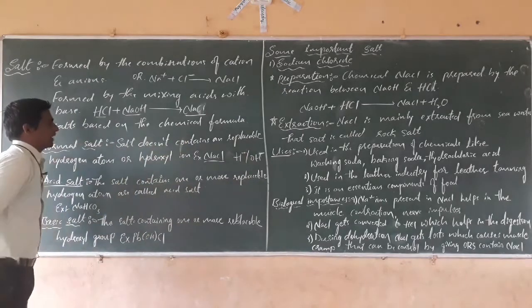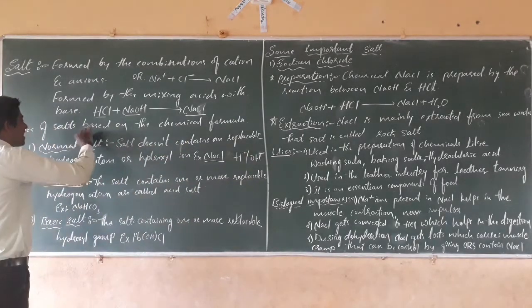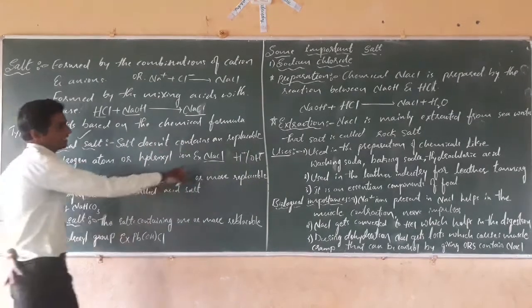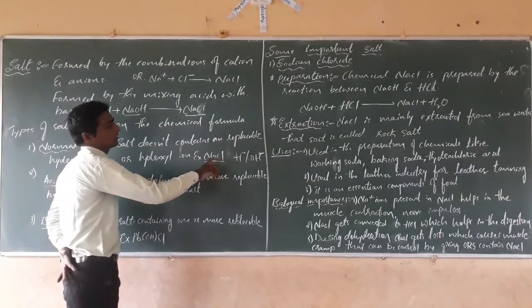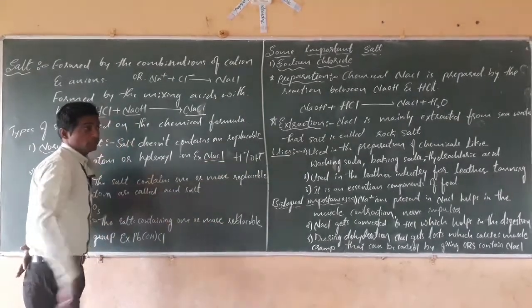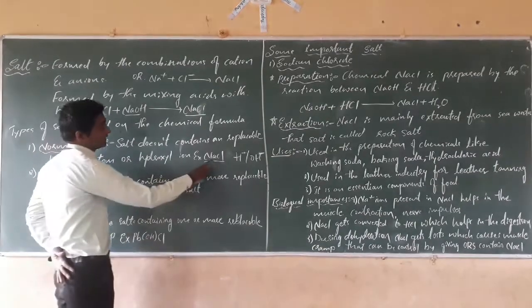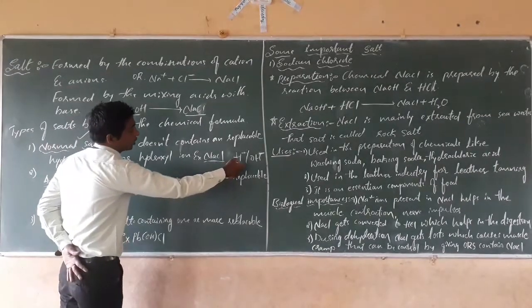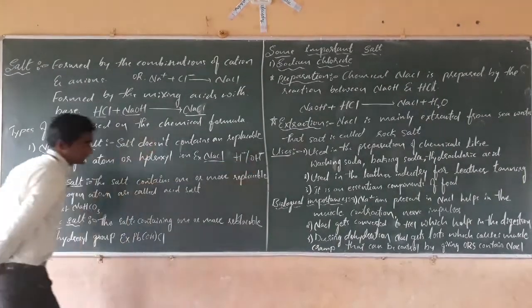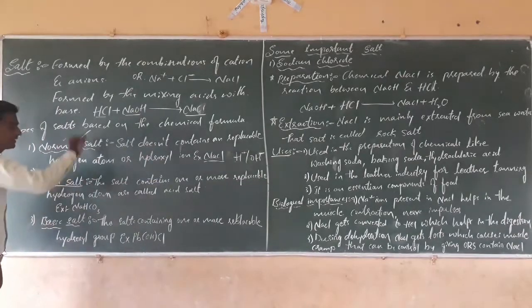Such salts are called normal salts. That is NaCl, sodium chloride, or the common salt that we use in food, which is a normal salt. It does not contain any hydrogen or hydroxide ions.